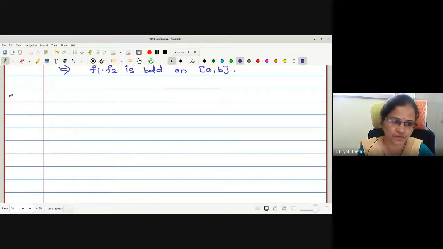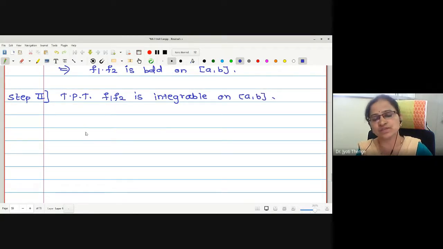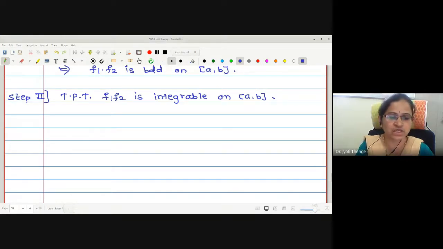Next step, we will go for proving the integrability. Proving the integrability means checking the condition of integrability for the product of two functions. Now, f1, f2 is integrable on closed interval AB. As we have discussed in the previous two theorems of the sum and difference of two integrable functions, here also it is very essential to get the relation between the bounds of those functions so that you can establish the relation between their upper sums and lower sums.